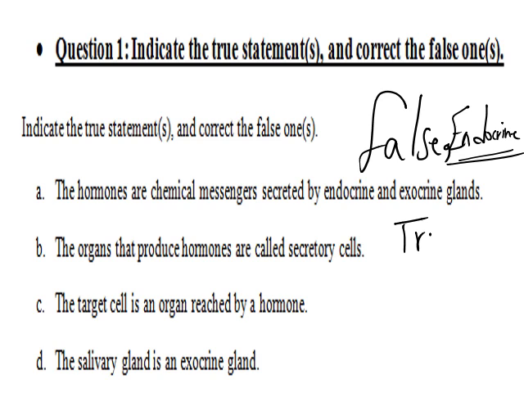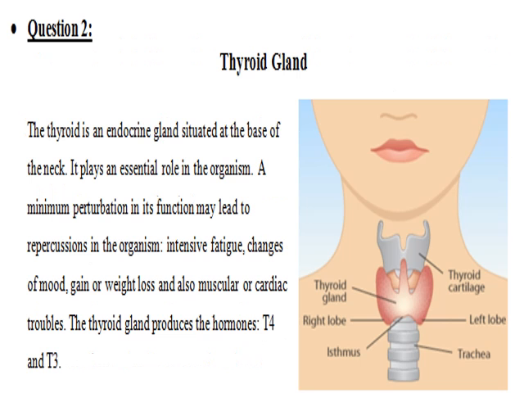This is true. The target cell is a cell whose functioning is affected by a hormone. This is true. And the salivary gland is an exocrine gland. This is also true.